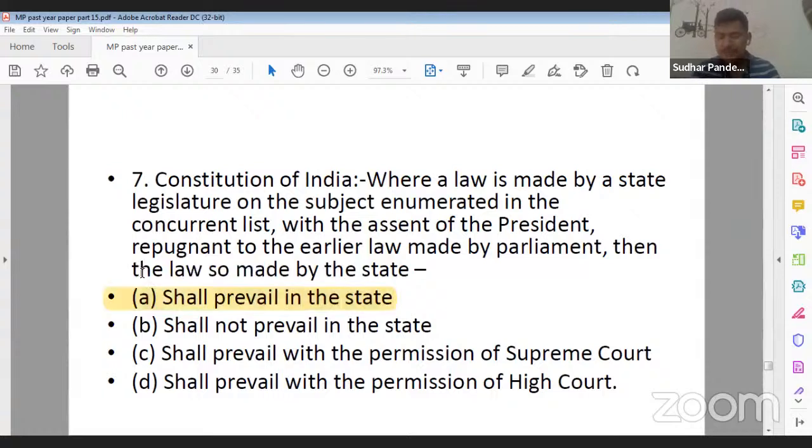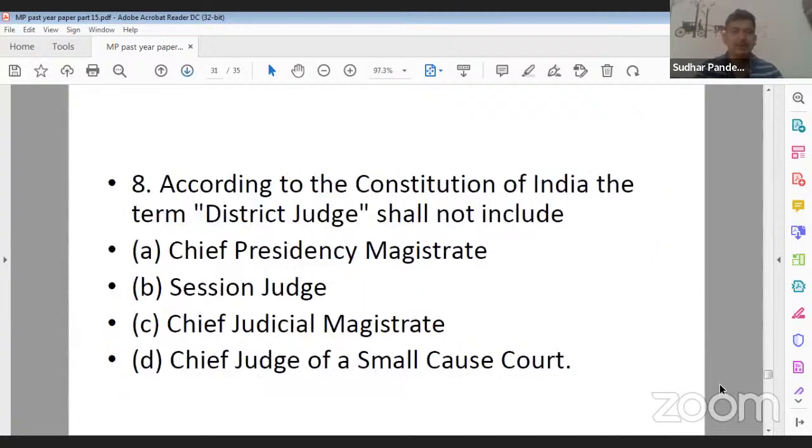So 7th ka A is the correct answer, right? Yes, Vinny ji, you are correct. Now, according to the Constitution of India, the term district judge shall not include... Yes, Ankita Gupta ji, you are also correct. 7th ka A is the correct answer.